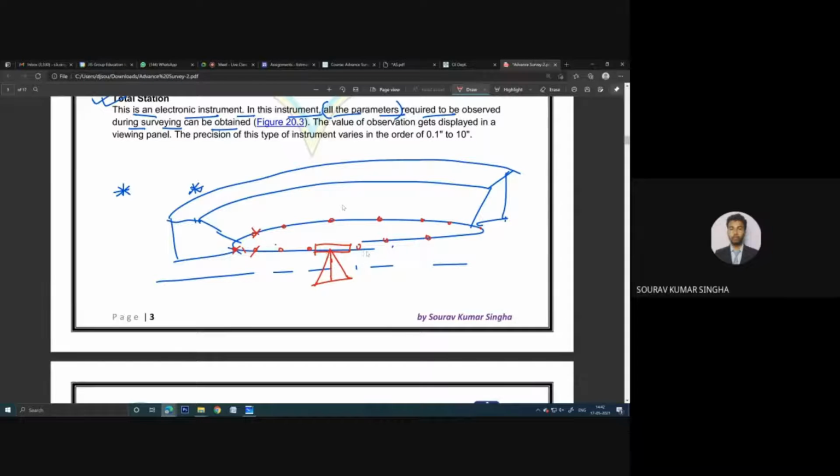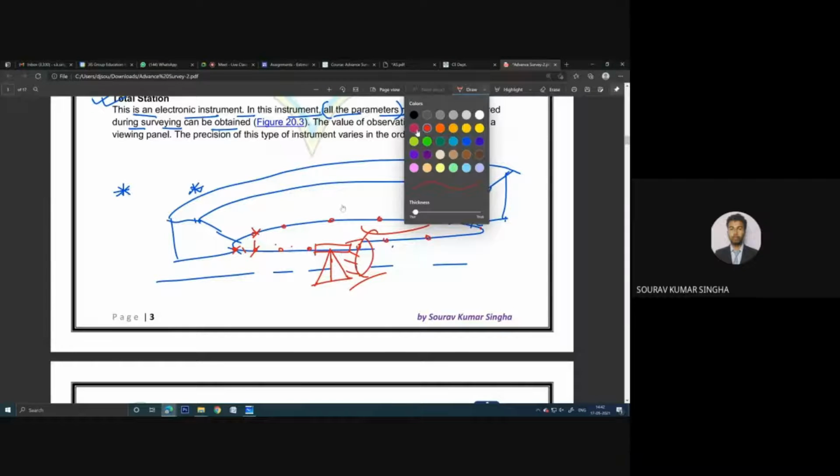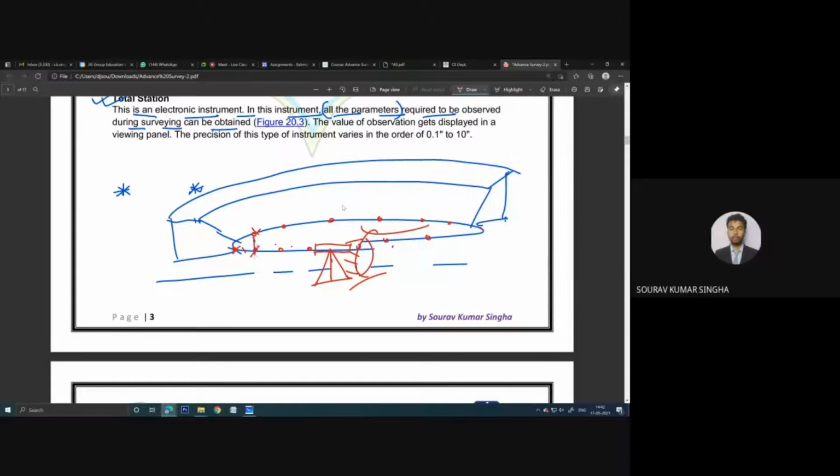Someone is standing over here, looking at this point, and he is taking the readings on each and every point. And how do they take the reading? Someone is standing with a staff on each and every place, and they take the reading using this total station instrument. Now when in a particular job you have taken all the points, what happens?